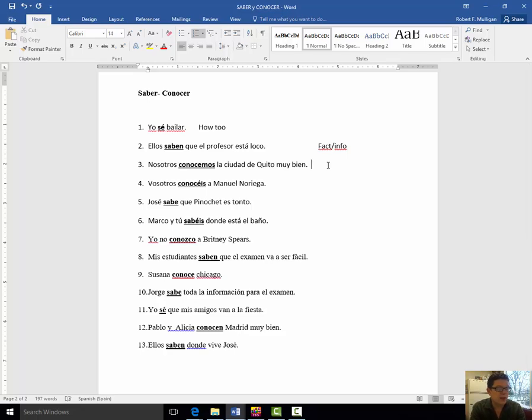Número 3, nosotros conocemos la ciudad de Quito muy bien. Nosotros conocemos. This is knowing a place, being acquainted with a place. Vosotros conocéis a Manuel Noriega. Okay? This is knowing a person. Jose sabe que Pinochet es tonto. Now, Pinochet is a person. However, we're knowing a fact or information about the person. So it's fact information.